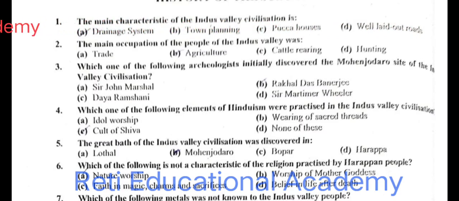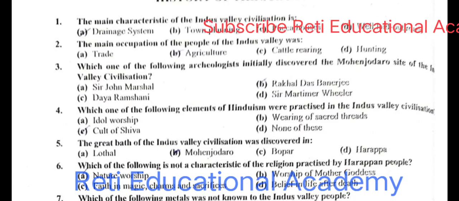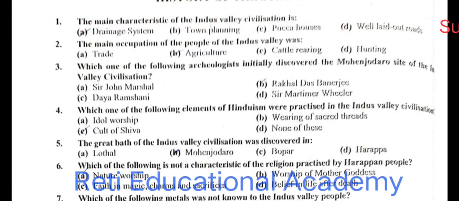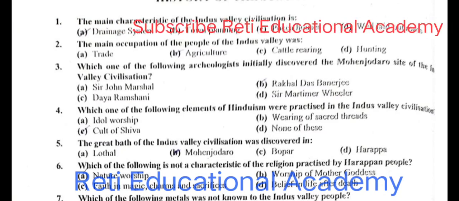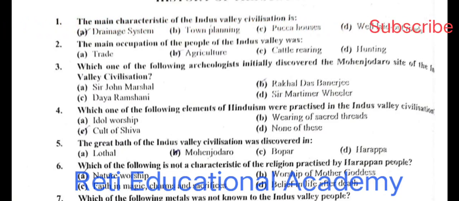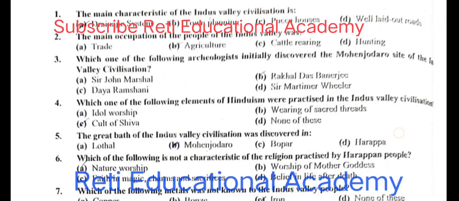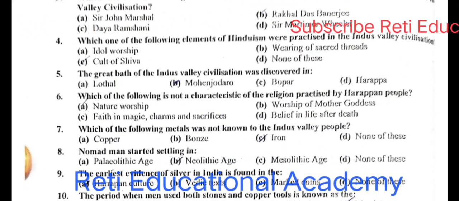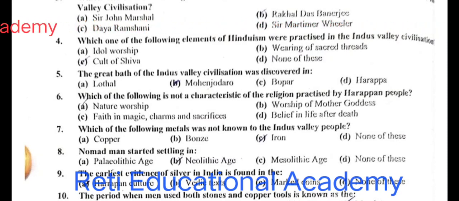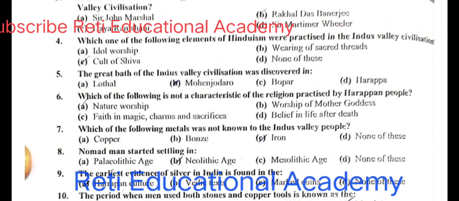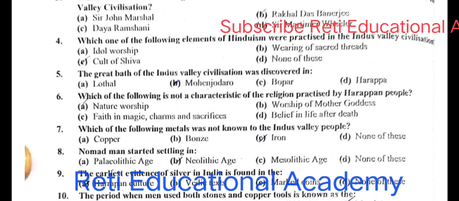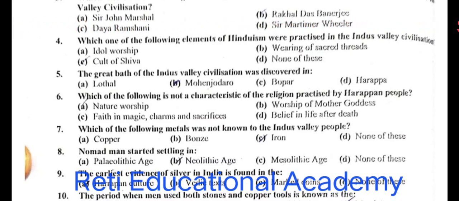Question number 4. Which one of the following elements of Hinduism were practiced in Indus Valley civilization? And the right option is C. Cult of Shiva. Question number 5. The Great Bath of Indus Valley civilization was discovered in B. Mohenjo-daro. Question number 6. Which one of the following is not a characteristics of the religion practiced by Harappan people? And the right option is A. Nature of worship.